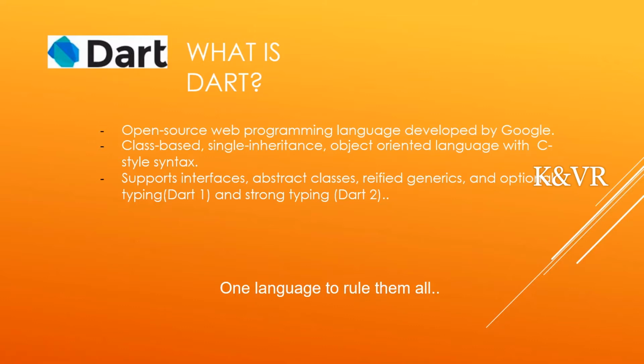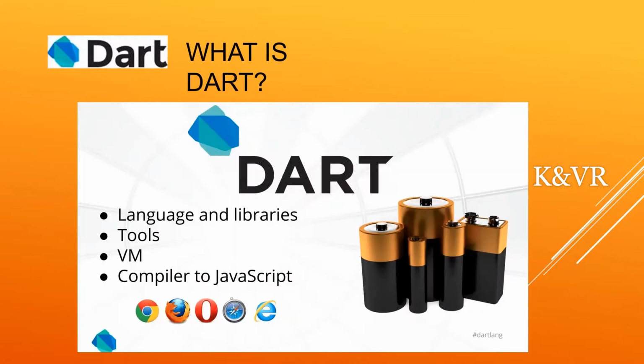Dart 2: one language rules them all, meaning it works for web programming, web pages, mobile apps, OS and so on. It supports multiple platforms.